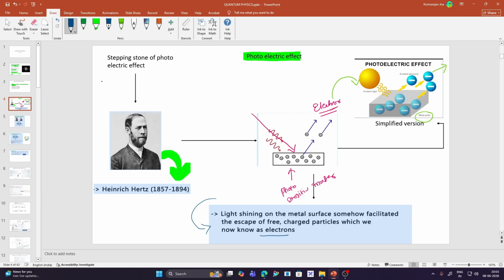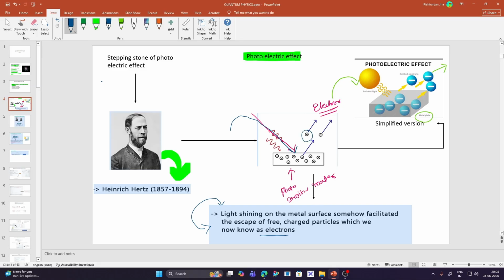So when we shine light on the photosensitive metal surface, there is an emission of electrons. We are going to study how these electrons are emitted.